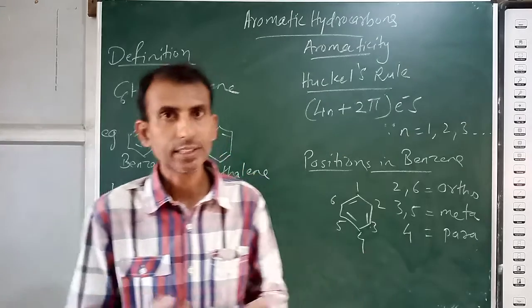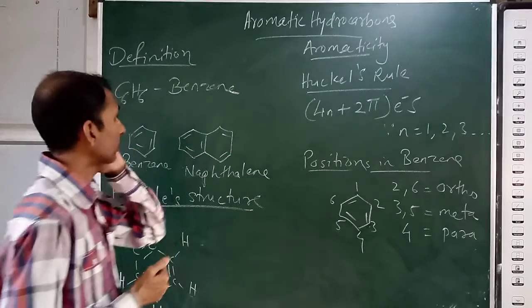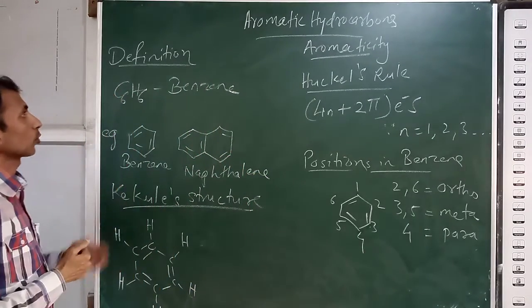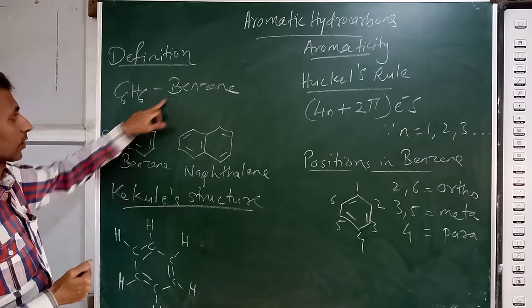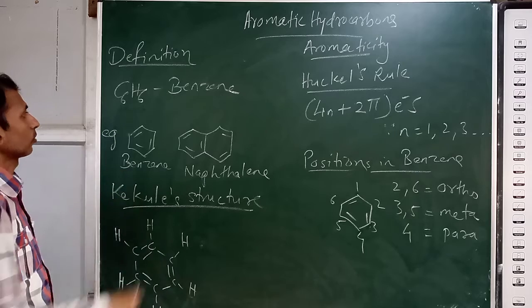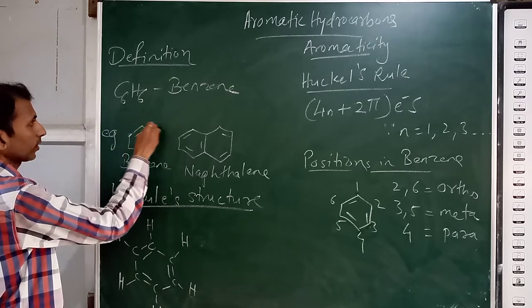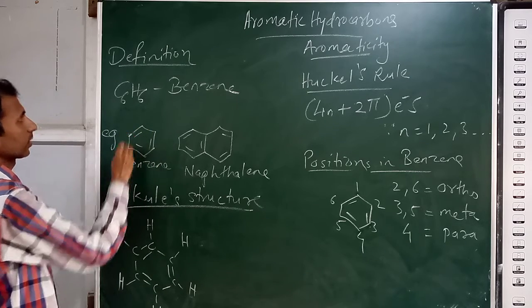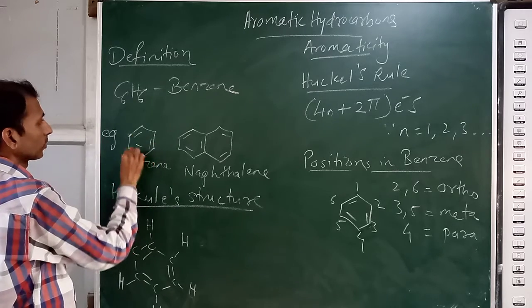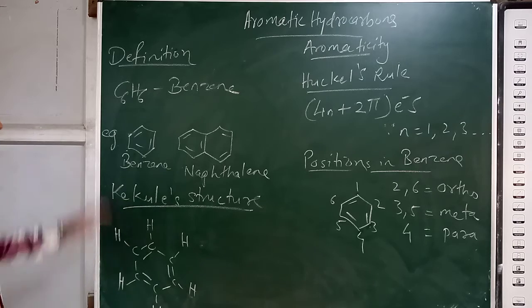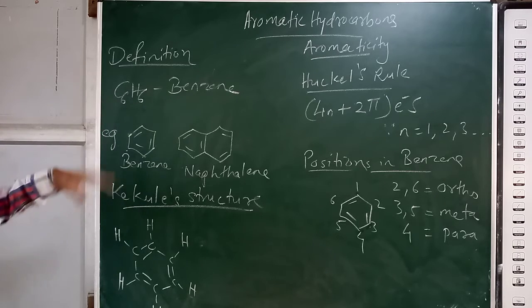Now you know what a benzene ring is. That's why we have taken an example here. Benzene has the molecular formula C6H6, and this is the structure of benzene. There are 6 carbon atoms, 1, 2, 3, 4, 5, 6, and 6 hydrogens. One carbon will contain one hydrogen. So C6H6. These are some examples of aromatic hydrocarbons.